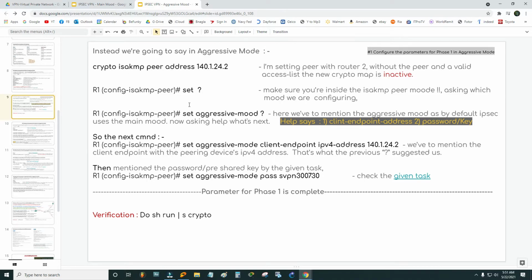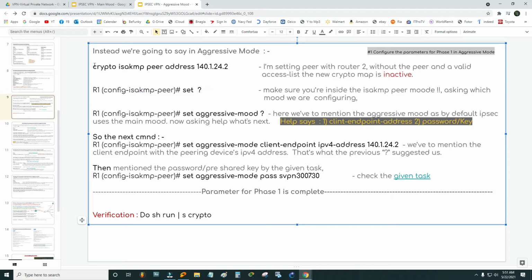In aggressive mode, literally 3 commands that we have to add more. Those are the only 3 commands that make the difference. Soon after we give this command, we have to say set, and make sure we are in the ISAKMP peer configuration mode. Once we say set, it will give us options for which mode you want to configure. Then you have to mention set aggressive mode. Now remember, by default it chooses the main mode, it doesn't choose the aggressive mode.